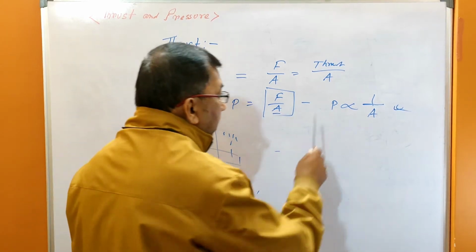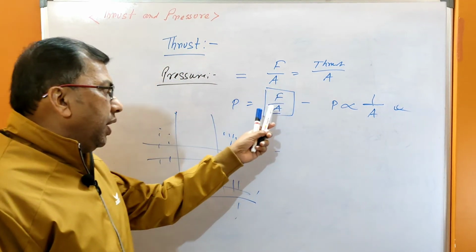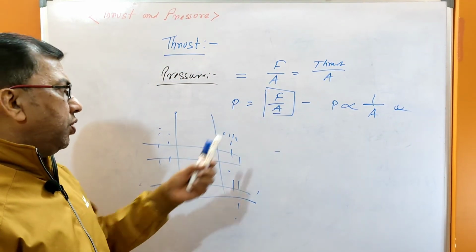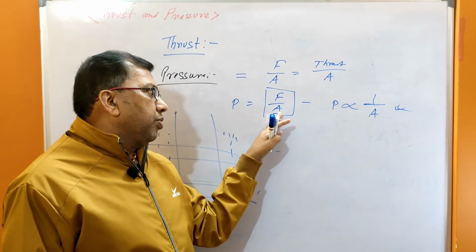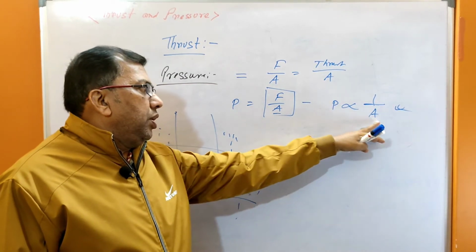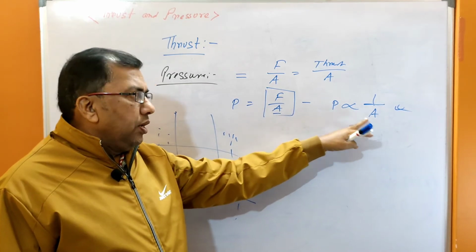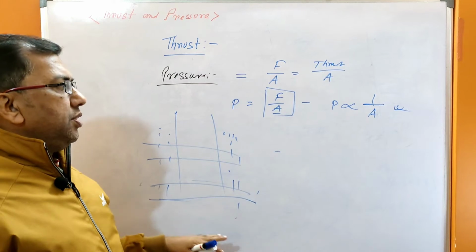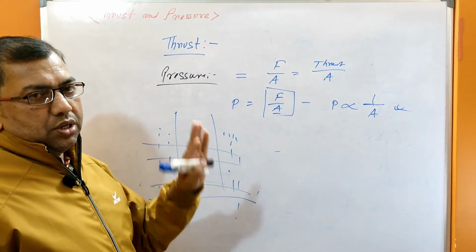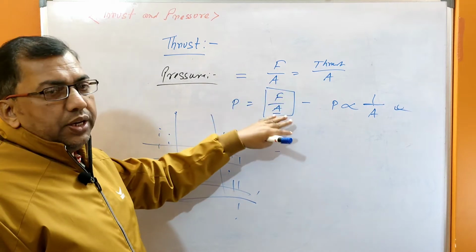So all these things depend upon the concept of pressure. Pressure equals force by area. So pressure is inversely proportional to area. For all these reasons we come to the concept of pressure equals force by area.